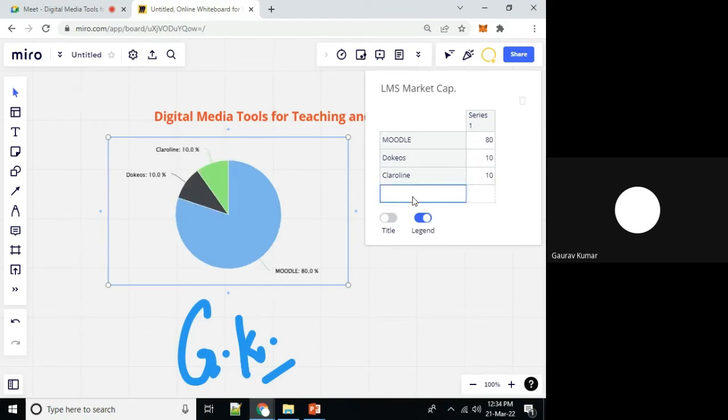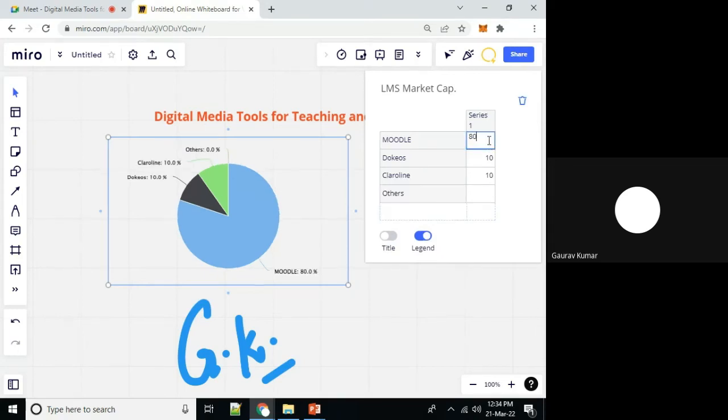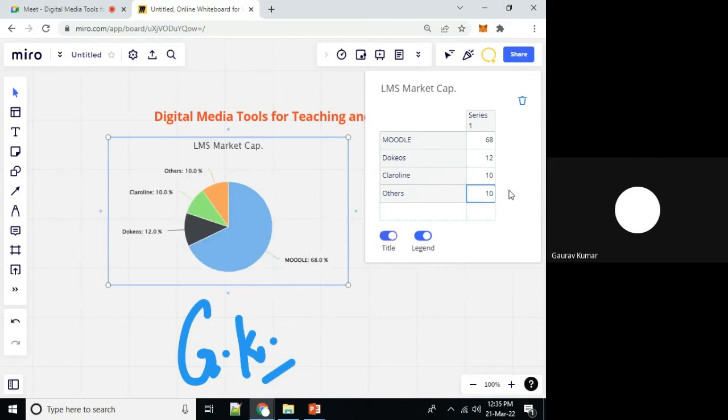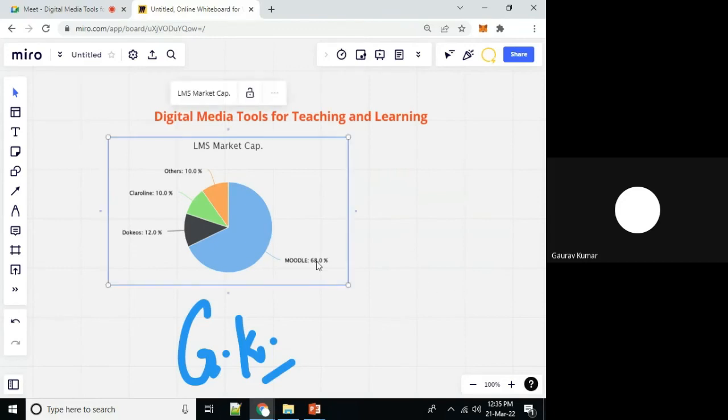Some more points I want to integrate, just for example. Okay, and title.